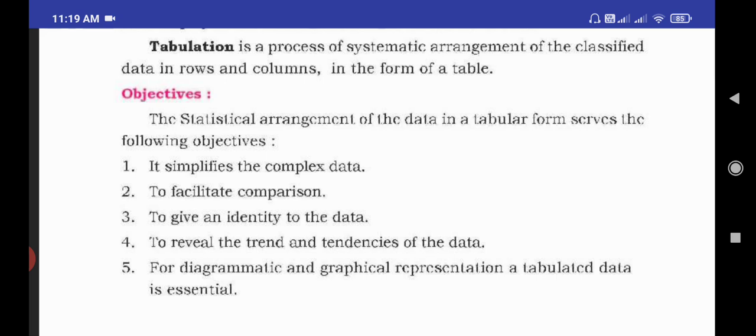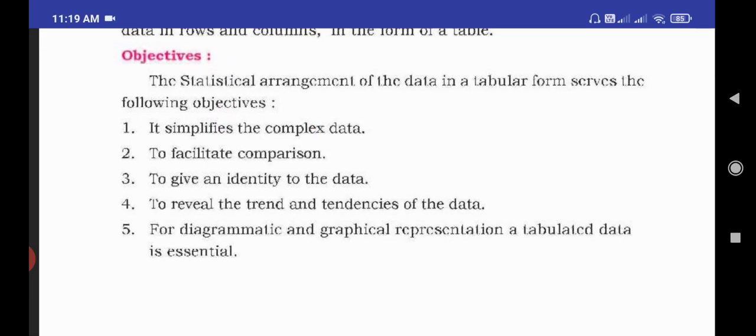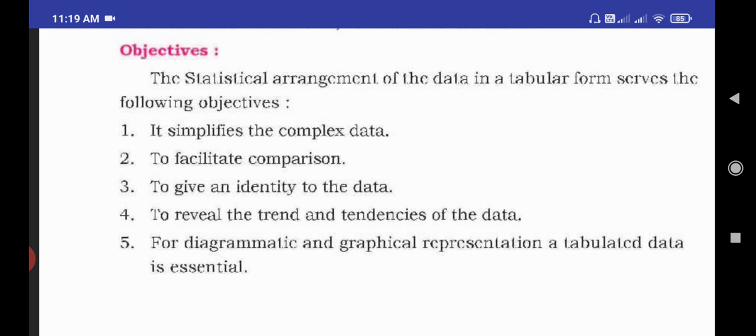Next we should know about the objectives of tabulation. Let us know what the objectives of tabulation are. First one, tabulation is useful to simplify complex data, meaning difficult statistical data, very tough data, very huge data. The data will be simplified by using tables. That is the main objective of tabulation.